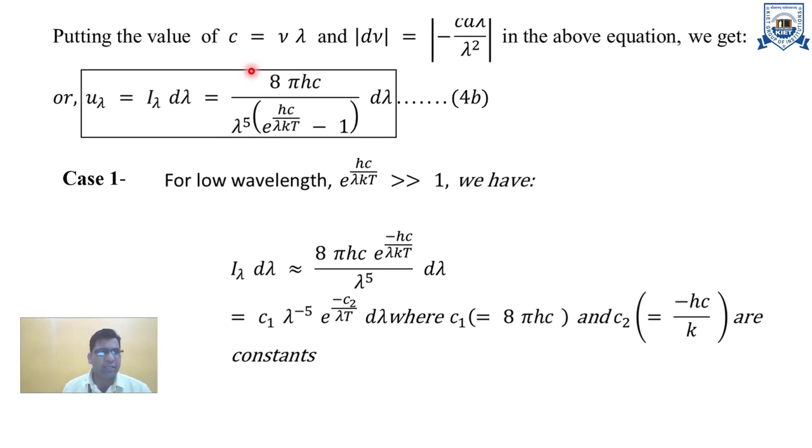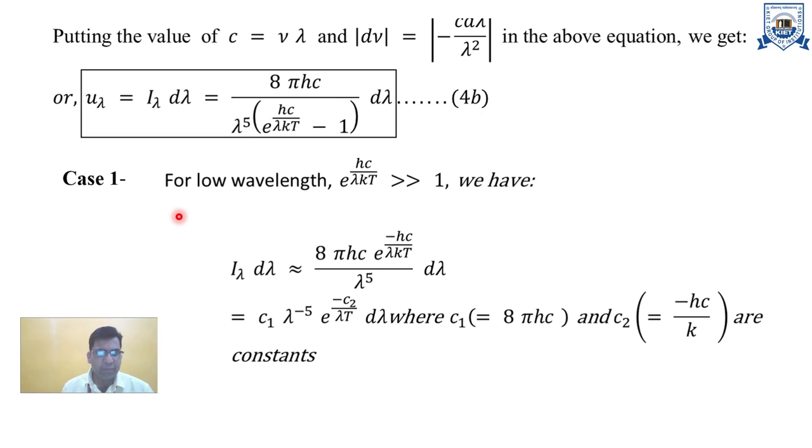If nu is equal to c by lambda, then d nu is equal to minus c d lambda upon lambda squared, that is by differentiation. In the above equation we get the energy radiation in terms of wavelength, that is 8 pi h c upon this value. That is equation number 4b. This is another form of Planck's radiation formula.